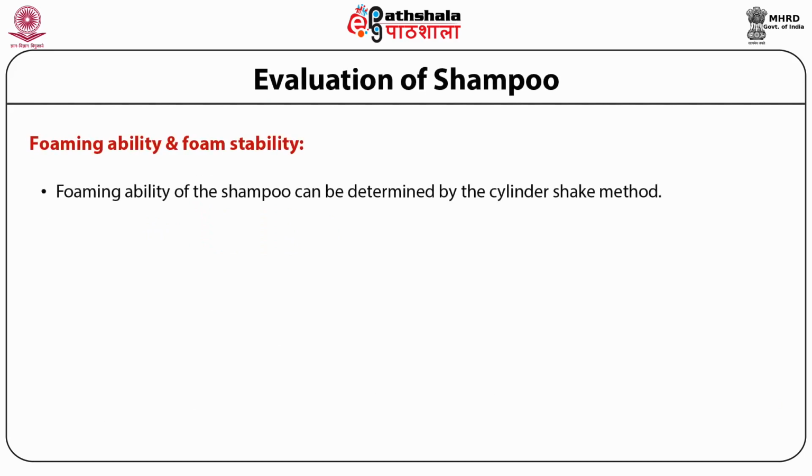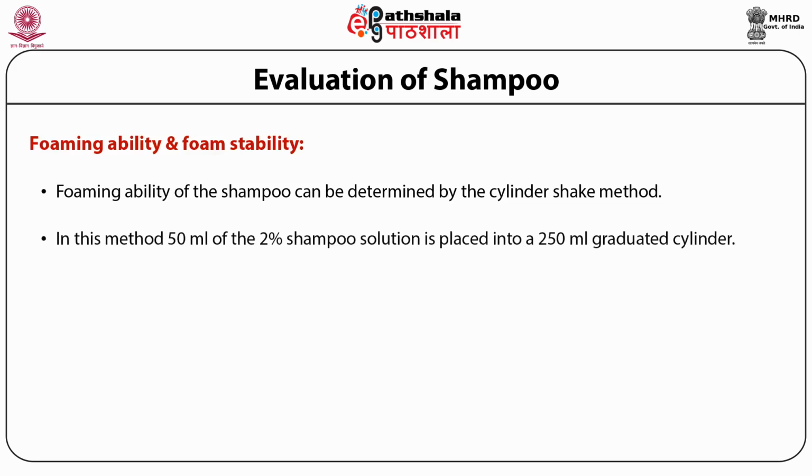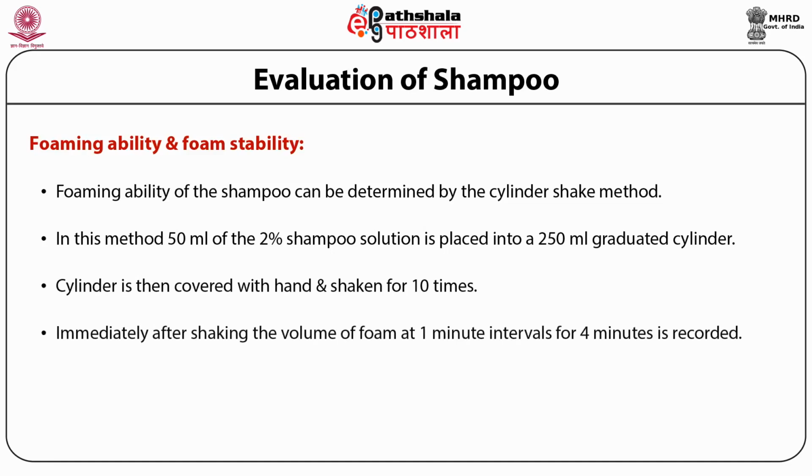The foaming ability of the shampoo is determined by the cylinder shake method. In this method, 50 ml of 2% shampoo solution is placed in a 250 ml graduated cylinder. Cylinder is then covered with hand and shaken for 10 minutes. Immediately after shaking, the volume of the foam at 1 minute intervals for 4 minutes is recorded. The official limit for foam height is 150 millimeter.